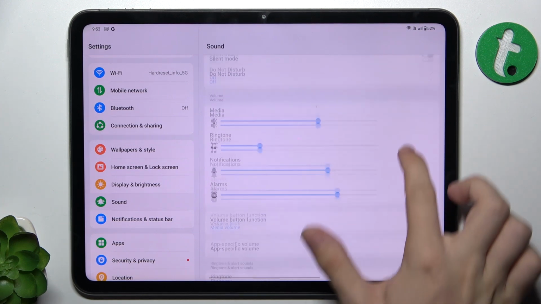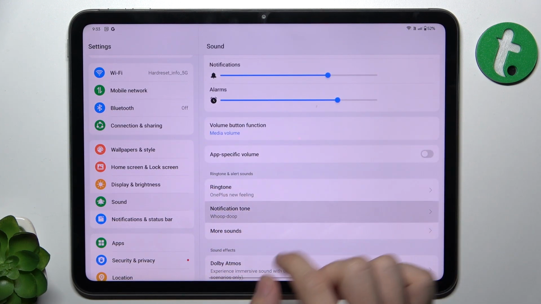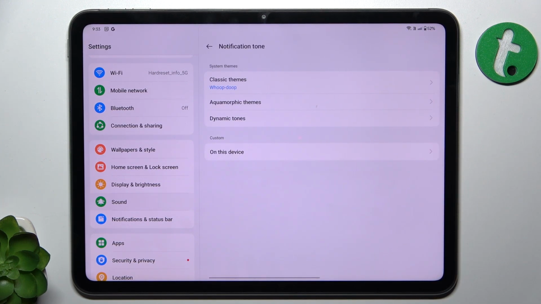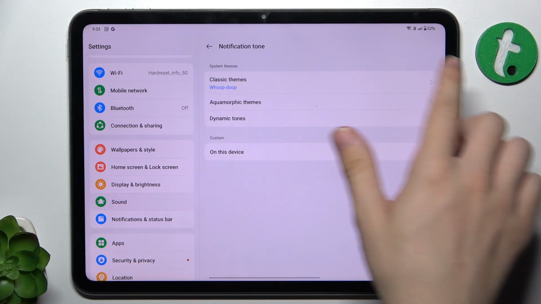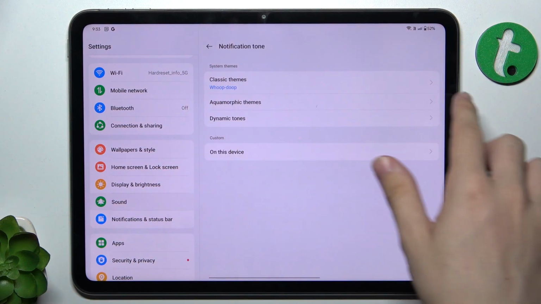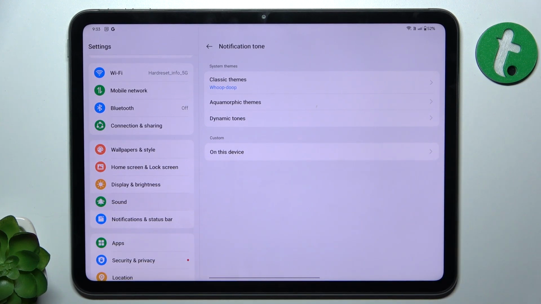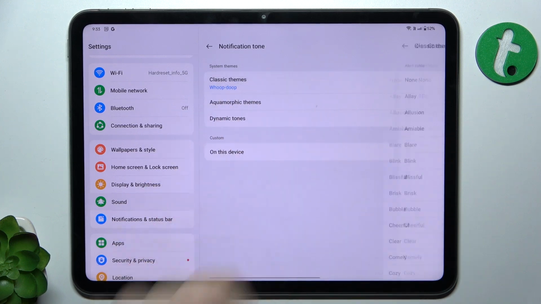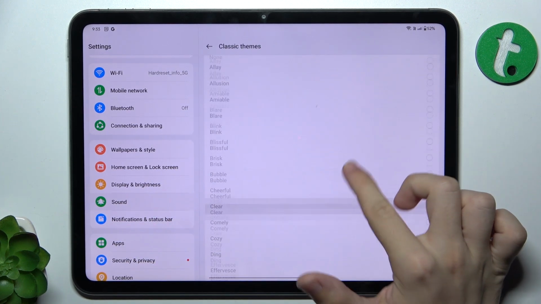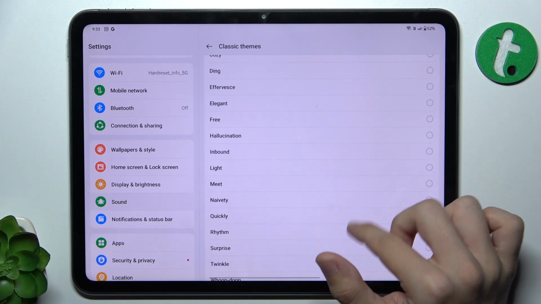In Sound, scroll down to Notification Tone, and here you can either choose a theme from classic themes, aquamorphic themes, dynamic tones, or custom sound from the device, but I'm gonna stick to the classic themes and choose something from here.